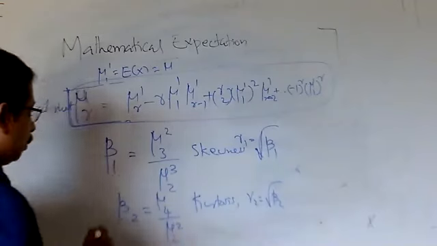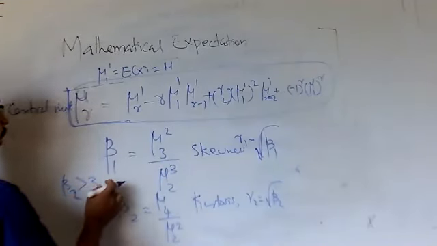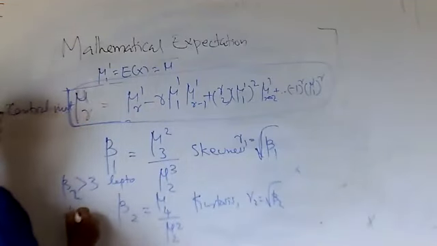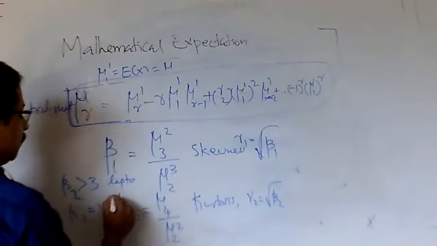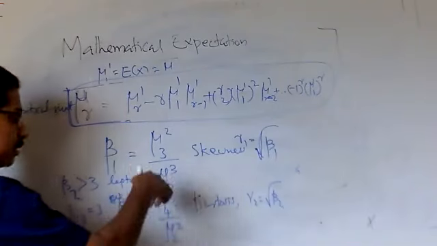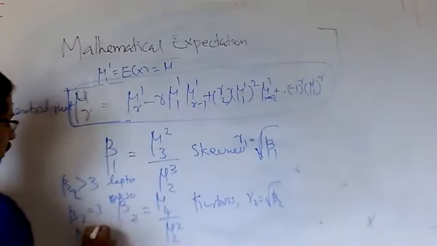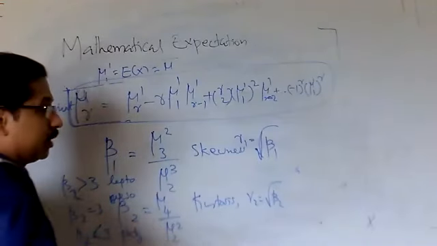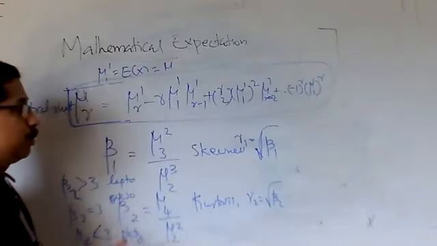If beta 2 is greater than 3, it is leptokurtic. So using these central moments, you can find skewness and kurtosis.